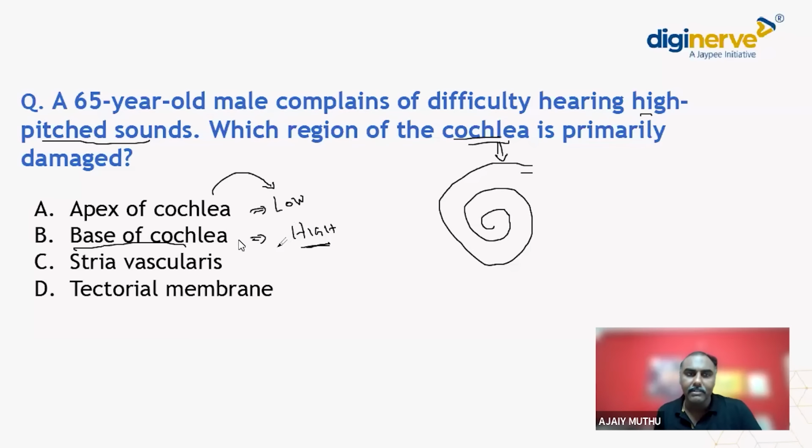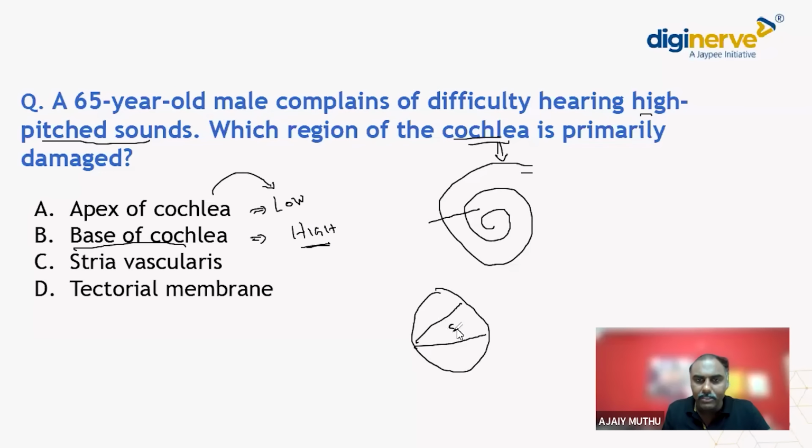So what does stria vascularis mean? Stria vascularis is nothing but a blood supply, from where the endolymph is circulated. When I make a cut section of the cochlea, I am dividing it into 3 parts: the scala media, the scala vestibuli, and the scala tympani.